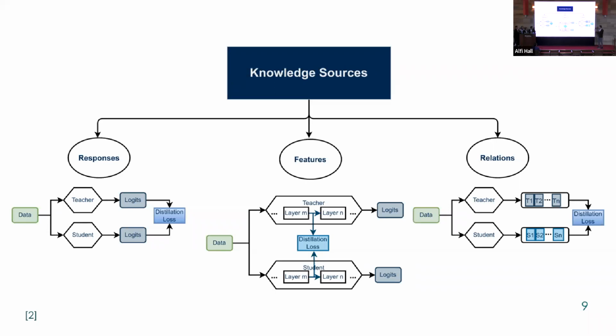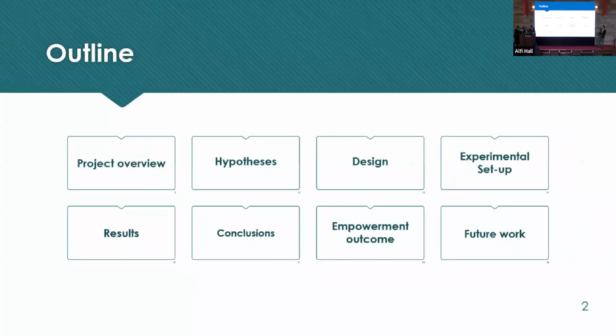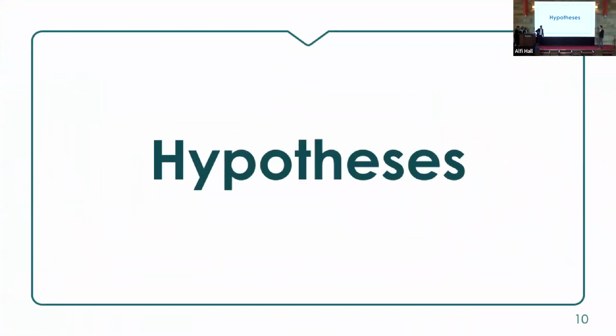Lastly, we have the relational-based knowledge, and in this we try to mimic the teacher's behavior when it places the different data instances in the space. So for example, images of two different cats should be closer in the space than an image of a cat and a dog. So we try to make the student learn this way of placing the different data instances in the space like the teacher. So now that we know what knowledge distillation is, we can move safely to the hypotheses.